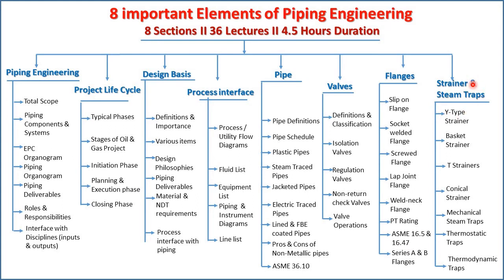Then strainer and steam traps. Here Y type, basket, T type, conical, all these strainers will be discussed, why, how we are using in piping industry with a few practical examples. So these shall be covered here. Then traps, mechanical traps, thermostatic trap, thermodynamic traps. So each and every type will be discussed for each trap in detail with the help of 3D snaps also.